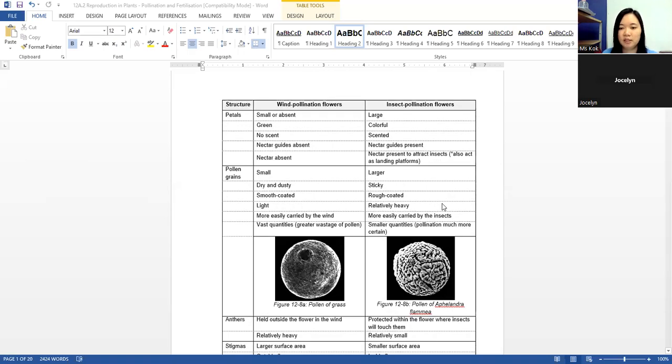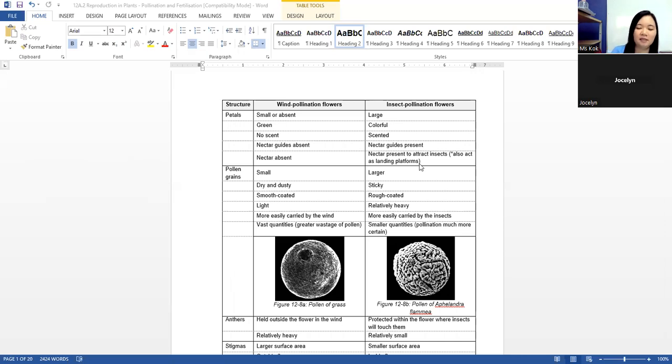Okay, wind pollination and insect pollination. Different plants are built according to different needs. Some plants rely on wind, so they will develop and adapt according to wind pollination.